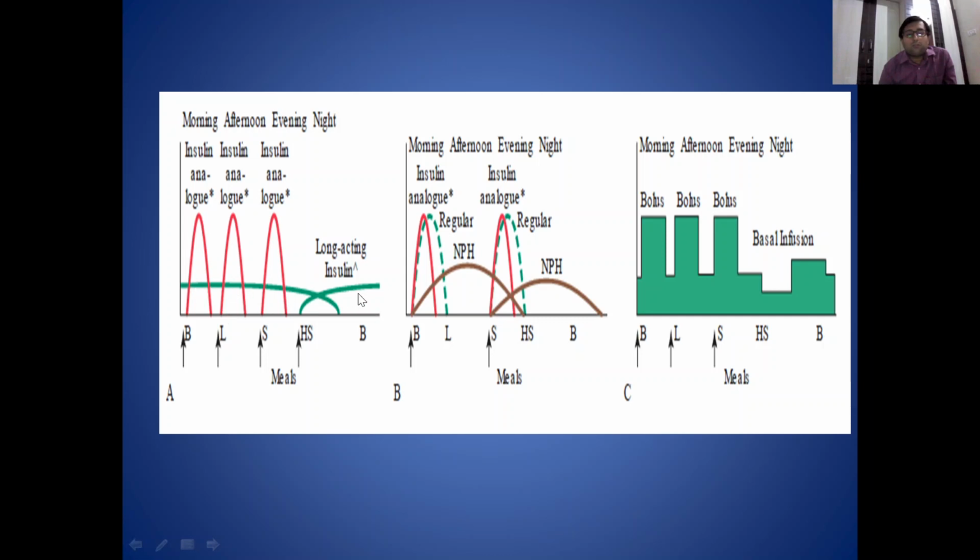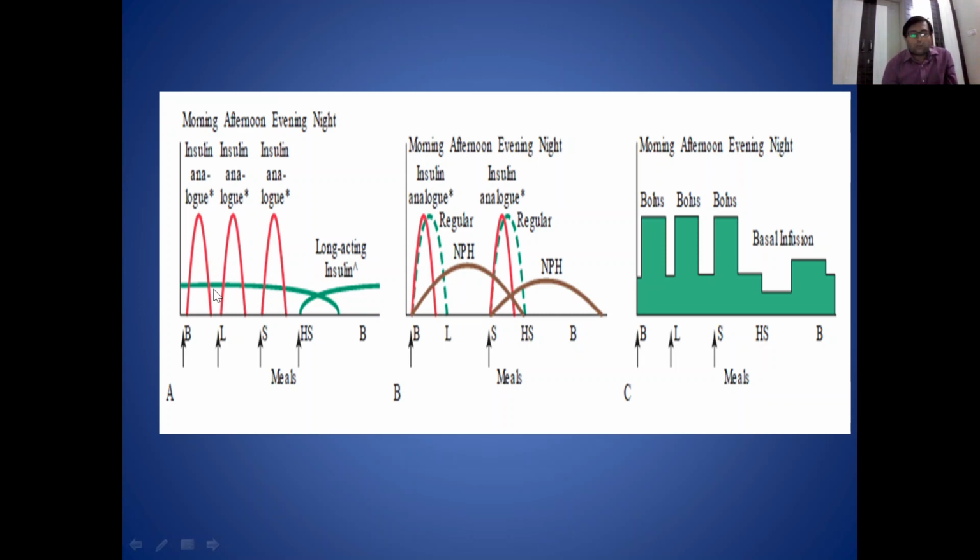This regime is of basal bolus insulin preparation. In basal bolus insulin preparation, we use one long acting insulin which provides basal insulin level which lasts for 24 hours. So a fixed amount of insulin is always there in the blood, and when the patient is having some meal, then after the meal his insulin requirement will be increased. This increased insulin requirement will be substituted by some short acting insulin which is known as bolus insulin,